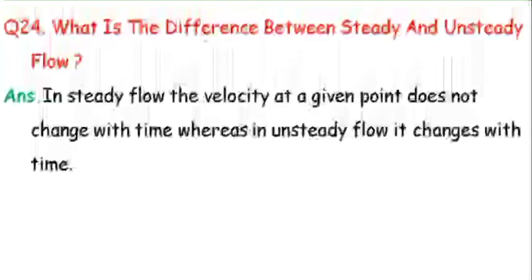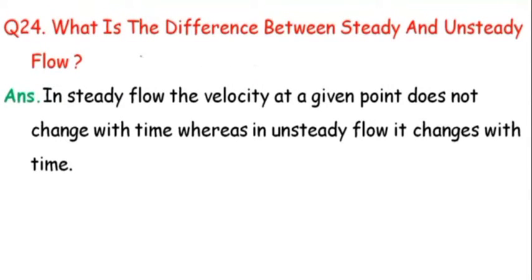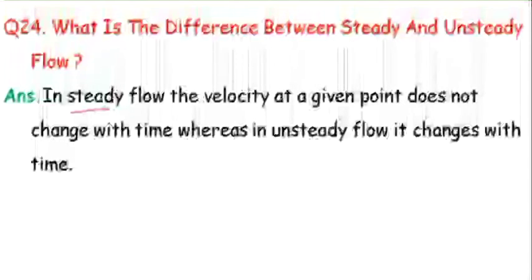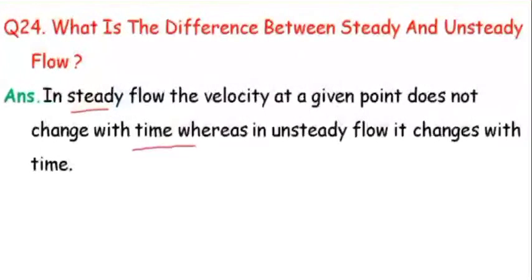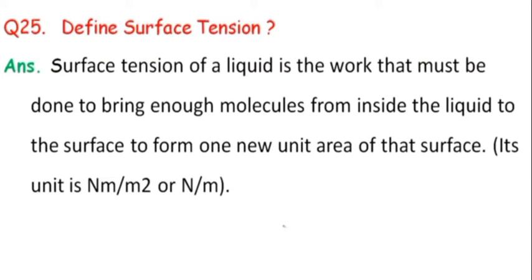24th, what is the difference between steady and unsteady flow? In steady flow, the velocity at a given point does not change with time, whereas in unsteady flow, it changes with time. 25th, define surface tension. Surface tension of a fluid is the work that must be done to bring enough molecules from inside the liquid to the surface to form one new unit area of that surface. Its unit is Newton per meter or Newton meter per meter square.